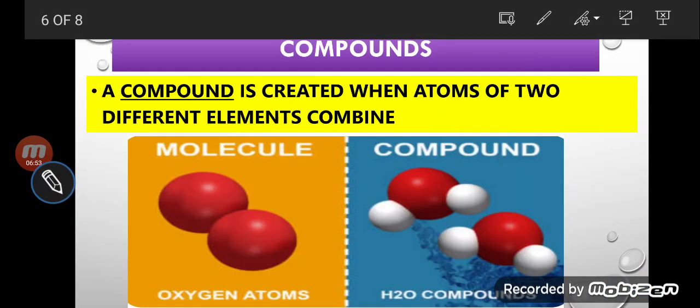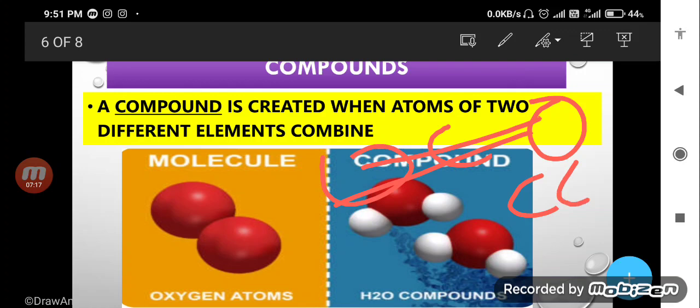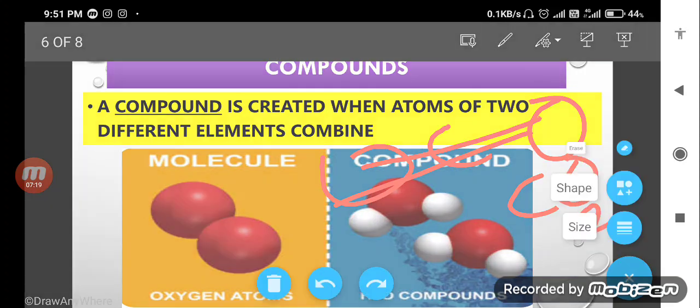Now, the difference between molecule and compound. In simple terms, a compound is created when atoms of two different elements combine. Suppose one carbon atom and two oxygen atoms combine chemically, what forms? CO2. And here you can see the image.